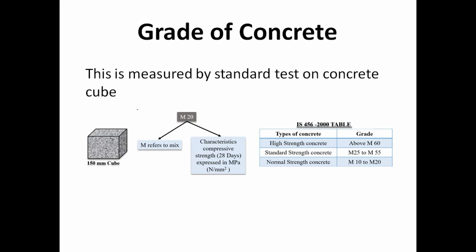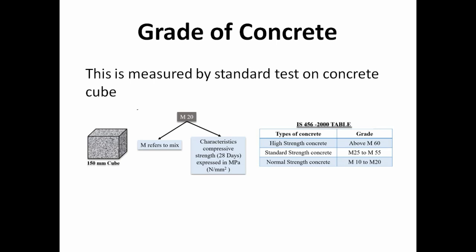First of all, what is grade of concrete? Grade is a word used to represent compressive strength of concrete. So, how to measure compressive strength? In a simple way, we just cast some concrete cubes of 150 mm dimension, and after casting this concrete, we check its compressive strength using a compression testing machine after 28 days. Characteristic strength is measured in megapascal. After finding strength, we have a representation method. M refers to mix and the number refers to strength of the material after 28 days.